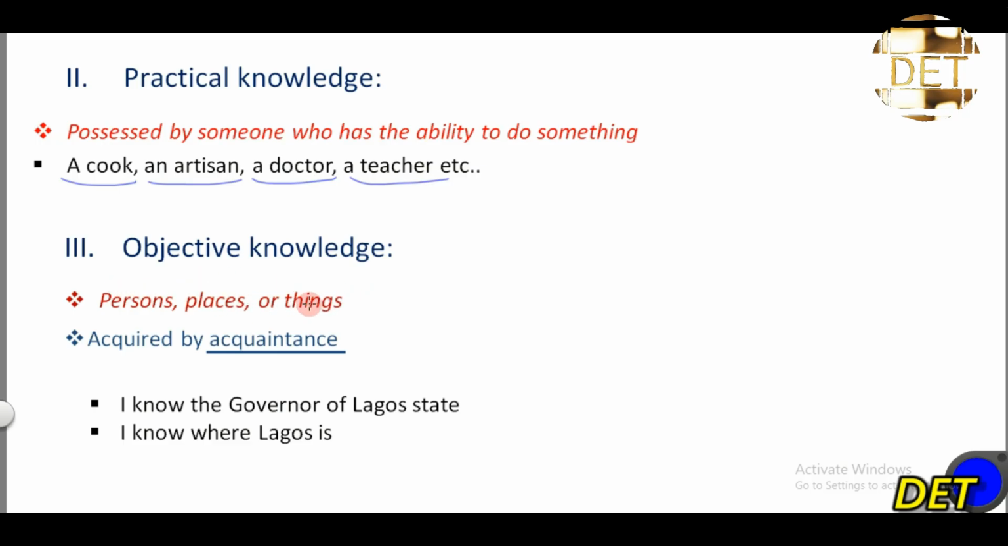Then we have the objective knowledge, and this is knowledge of persons, place, or things. And this knowledge is usually acquired by acquaintance, right? For example, I know the governor of Lagos State. You know the governor of Lagos State because you've seen the governor or because you've heard of his name, right? Another example, I know where Lagos is. You know where Lagos is because you have been there, right? So any knowledge that is acquired by acquaintance is known as what? An objective knowledge.